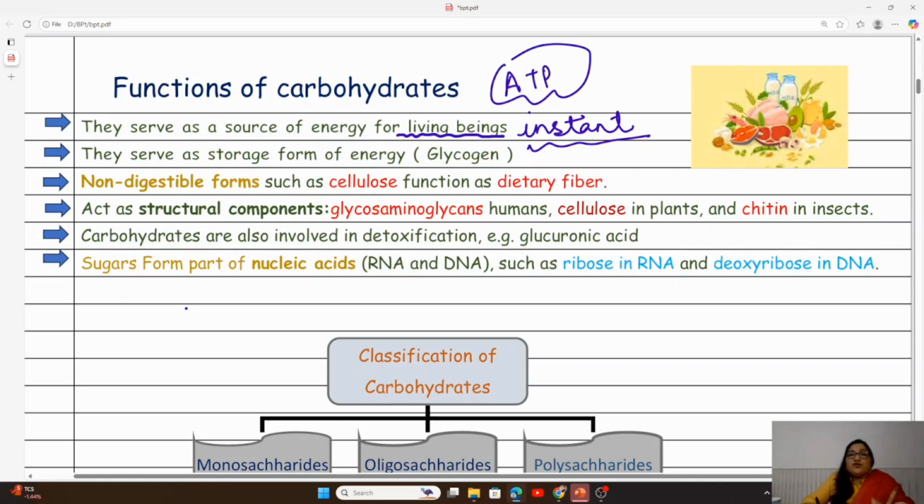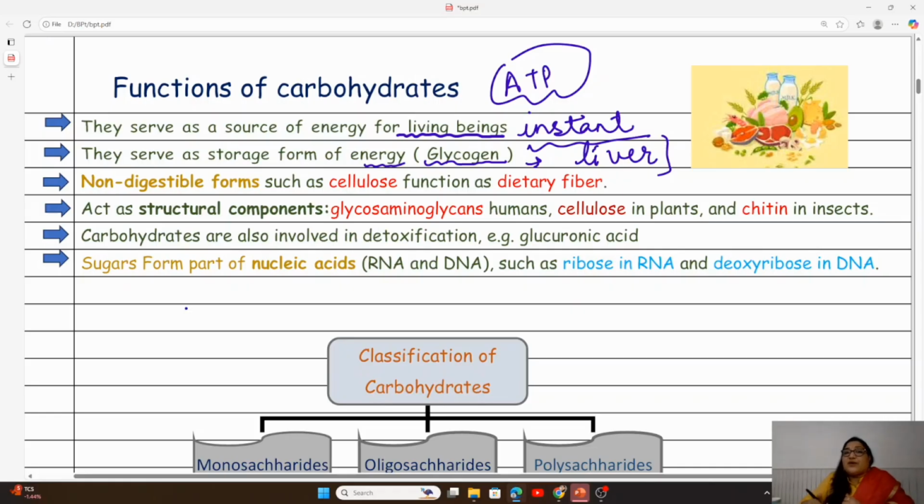All right. So moving on to the next point, they serve as the storage form of energy, which is the glycogen. Yes, glycogen is stored in the liver. It is the stored form of carbohydrate. It is composed of multiple subunits of glucose linked together by alpha 1,4 linkage. We will get to it later on. We will be studying the structure of glycogen. But yes, in the liver, the glycogen is stored.